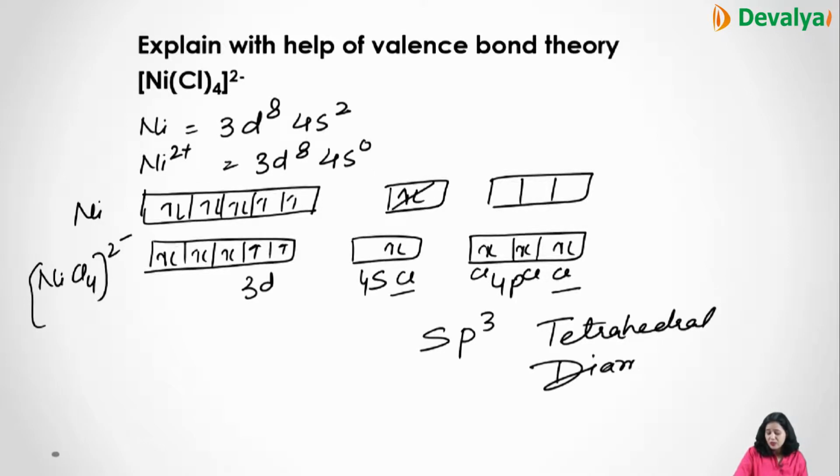As in the previous cases, if all the electrons are paired, that is diamagnetic. If there are unpaired electrons, that is paramagnetic. Here we will not consider low spin, high spin, outer and inner orbital complexes because the ligand is not giving electrons in the 3d as well as 4d orbitals.